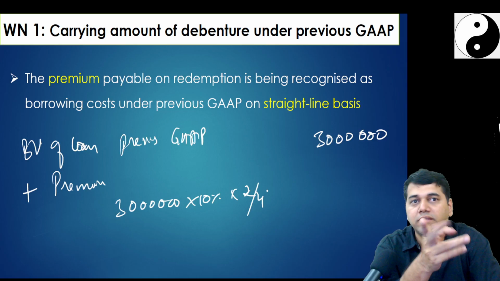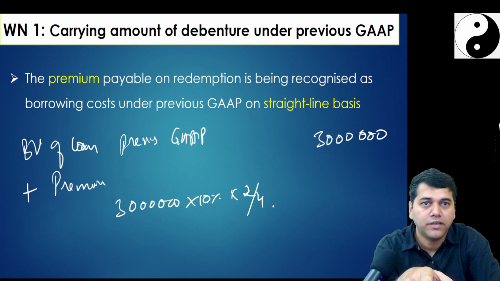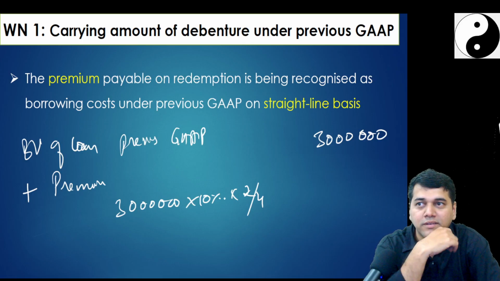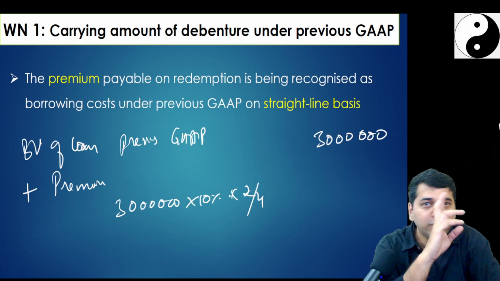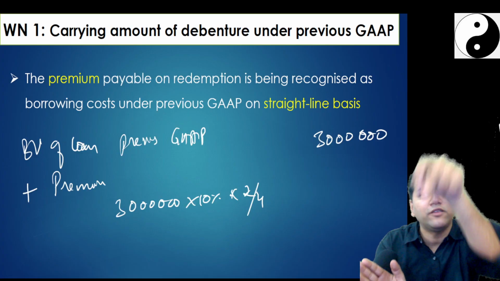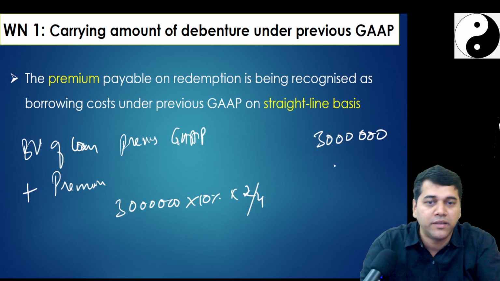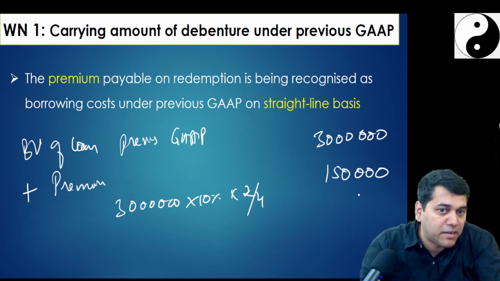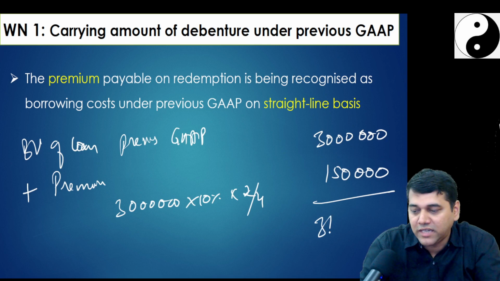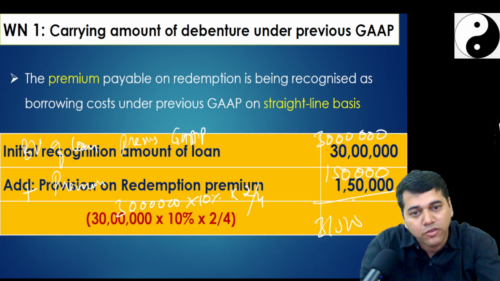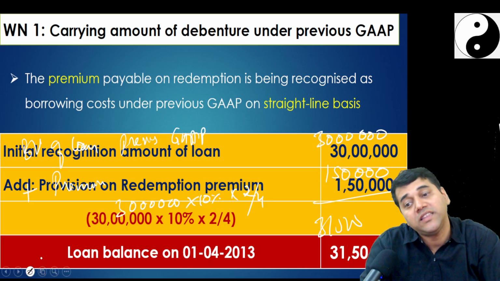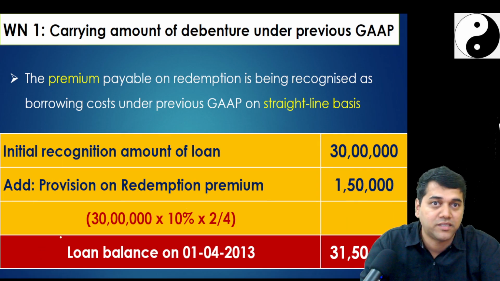In exam, they will say different year. Again, here 50% concept. So, you need to understand that first 2 years, what entry you must have passed? Expense account debit to liability, expense account debit to liability. So, how much balance has come into this loan account now? 31,50,000. So, your balance of the loan as per accounting standard in the earlier balance sheet must have been 31.5.